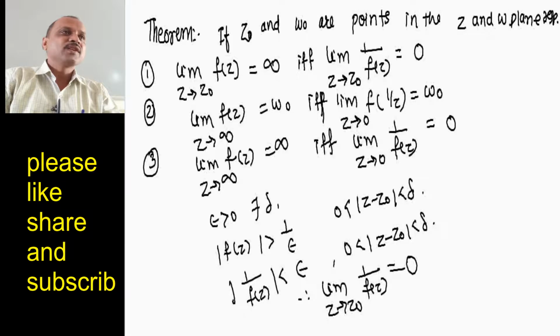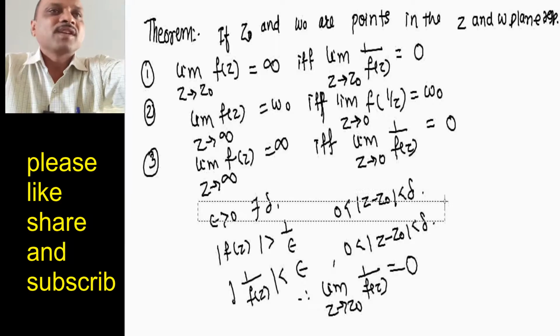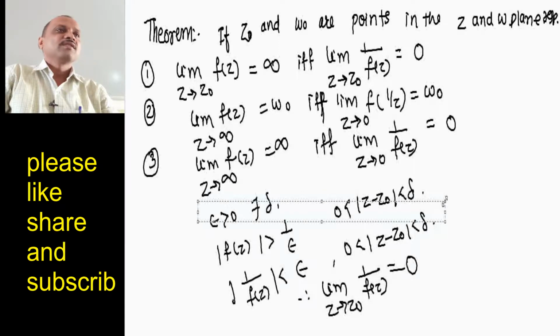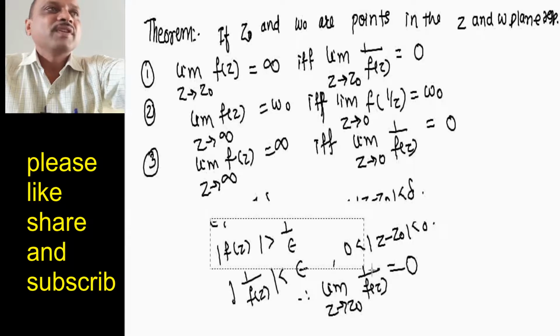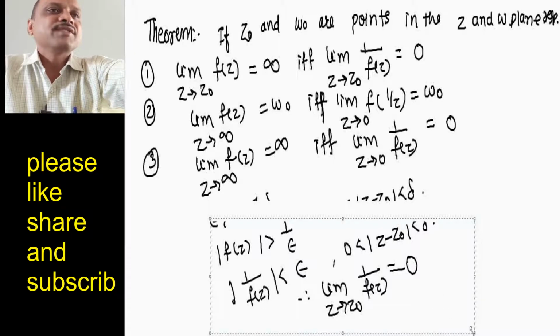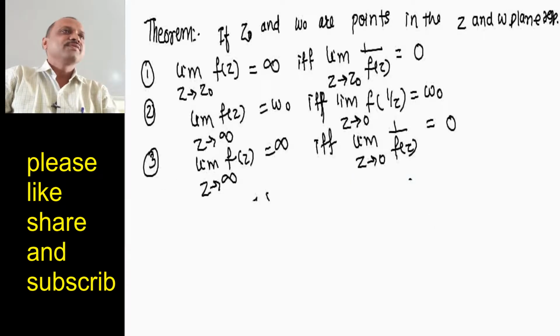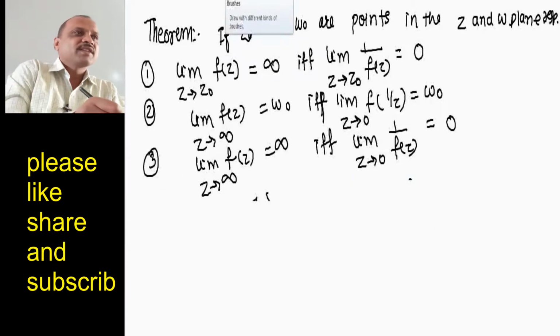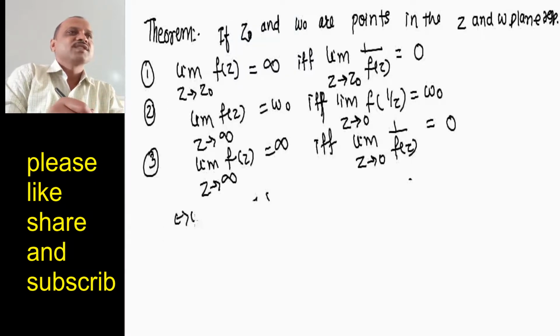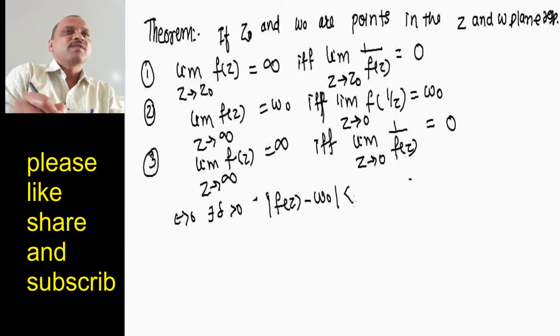Second point: what is given? We have the limit of f of z equal to w0 whenever z tends to infinity. So z tends to infinity means for epsilon greater than 0, there exists delta greater than 0 such that mod of f of z minus w0 is less than epsilon whenever mod of z is greater than 1 divided by delta.